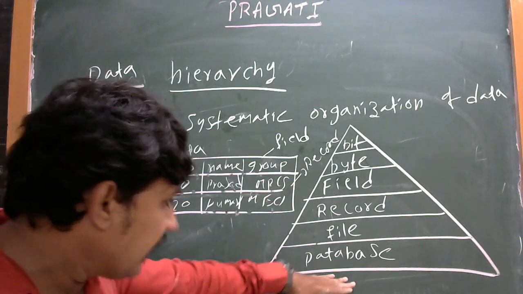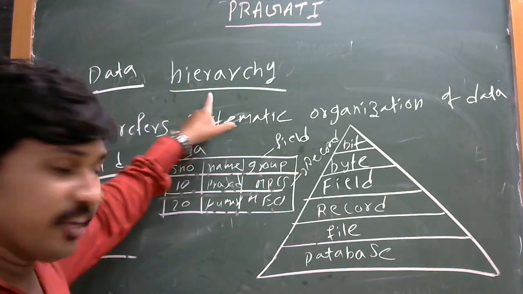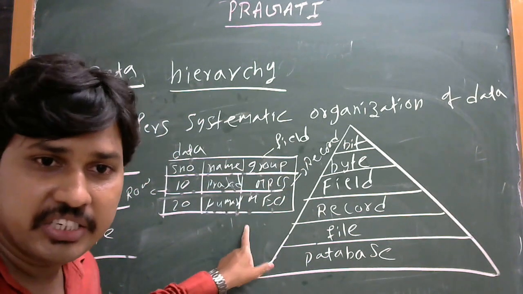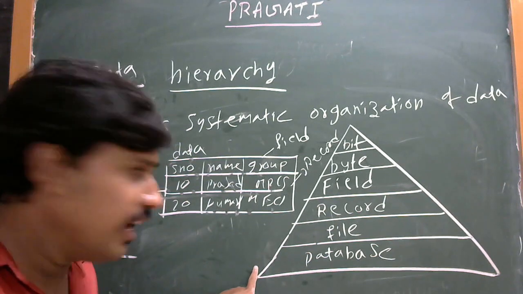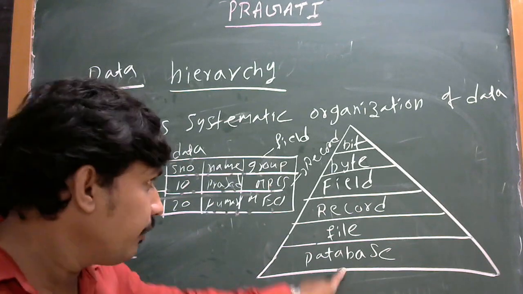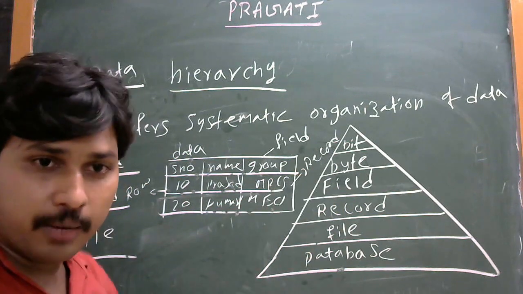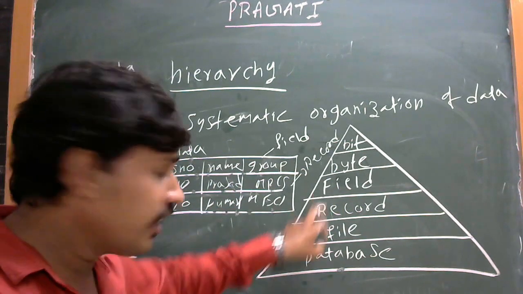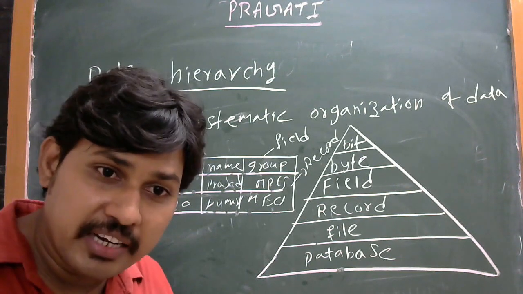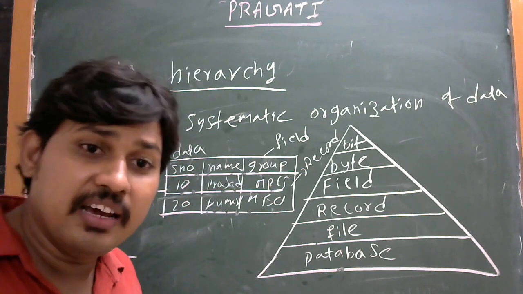And next, database. Another one is Hadoop database. See here, data hierarchy means the organization of data. This systematic organization means data can be stored as particular information. The data can be stored in bit format, otherwise byte form. So these two come under the memory. And here the records are creating data and storing the data in the format of a table.